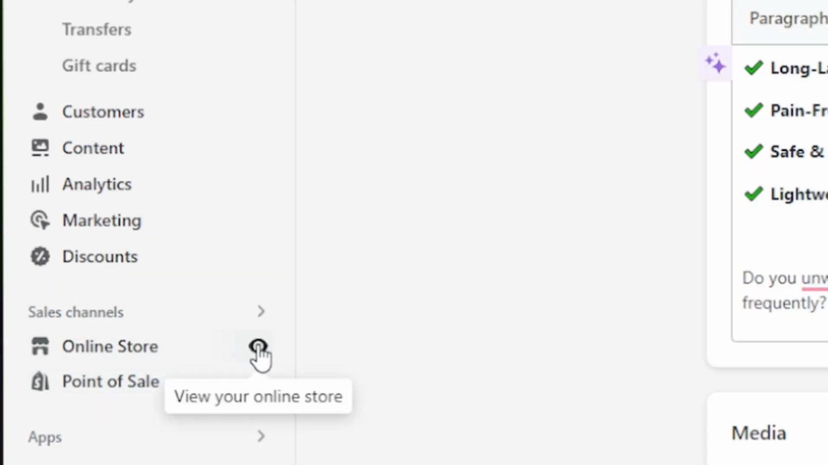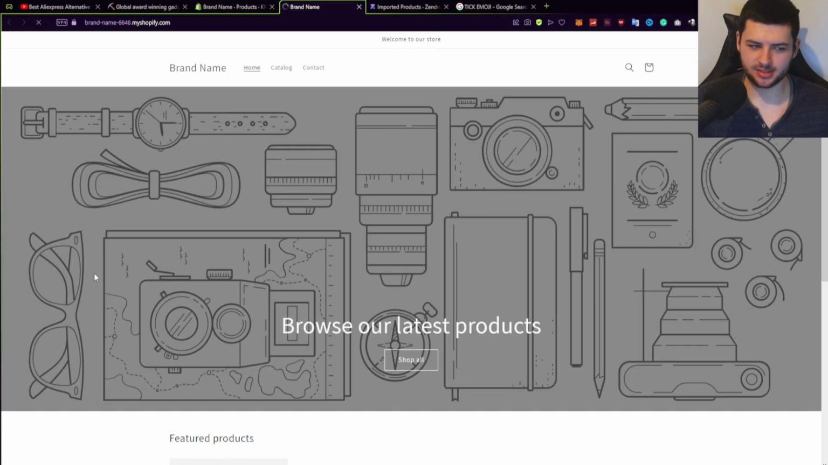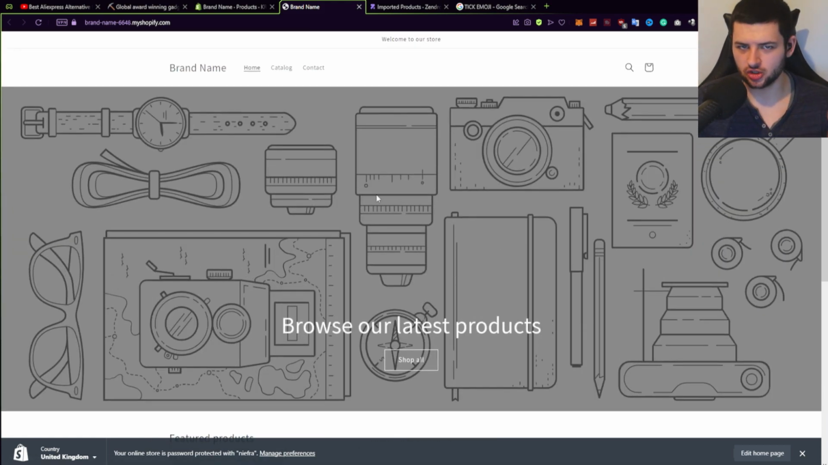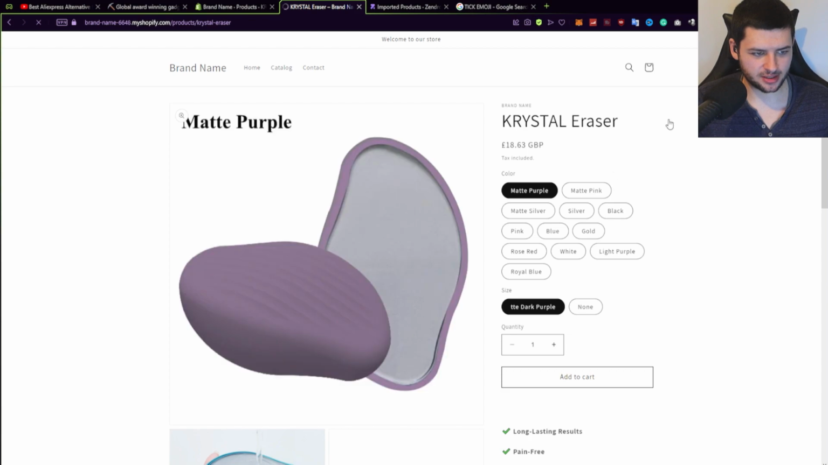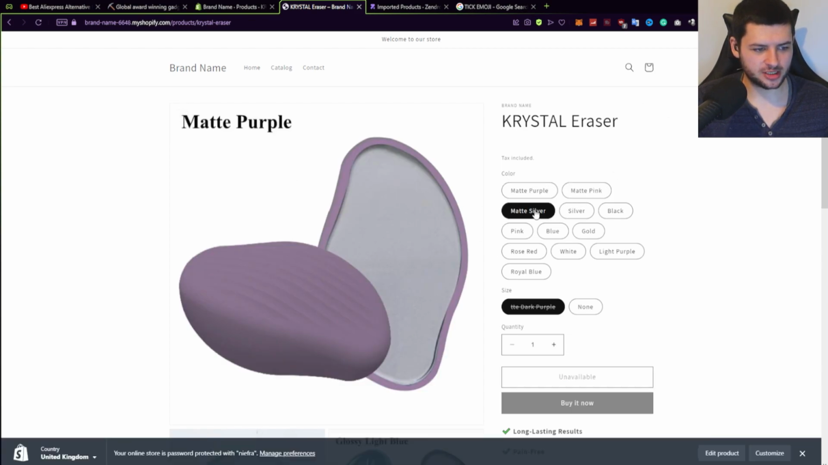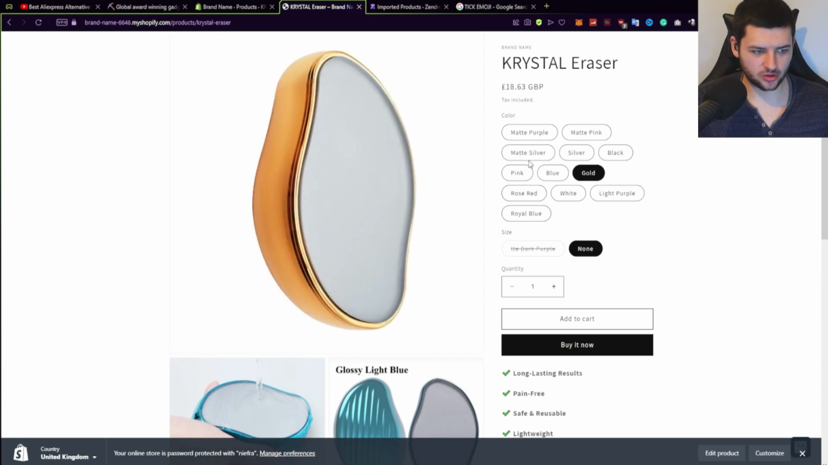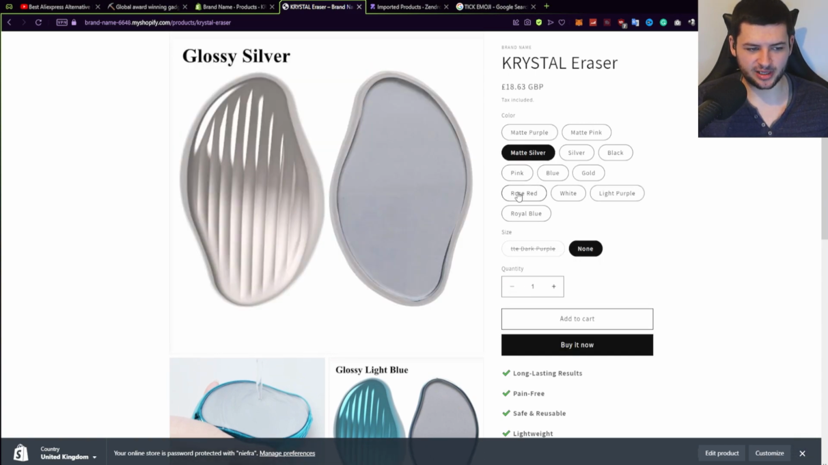So this little eye down here on the left, view your online store, click this, it will open up our store. The store currently doesn't look very good, but we're going to do that and mess with it in a minute. Now we have the product, the crystal eraser. If we click on it, we now have a product in different colors that we can obviously sell. Obviously, it's only available in certain quantities, which is based off the supplier's stock.